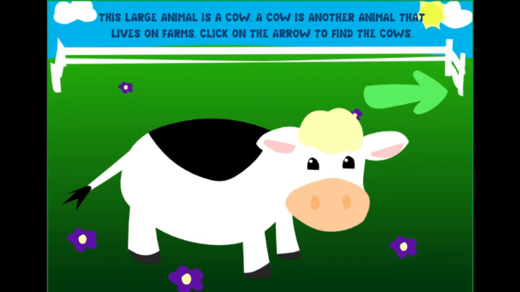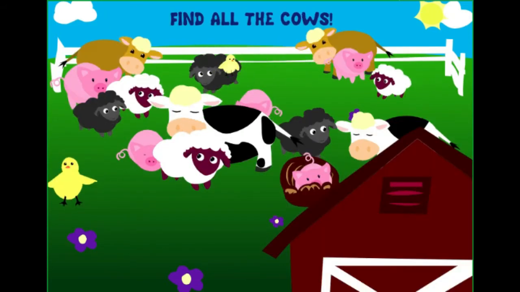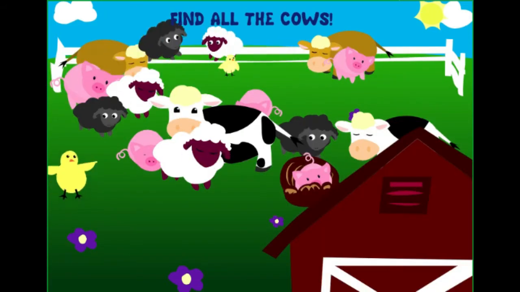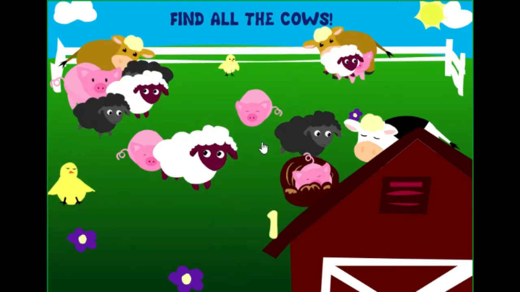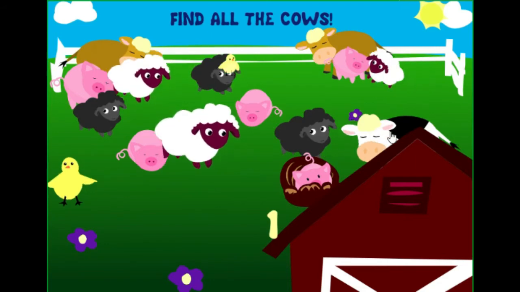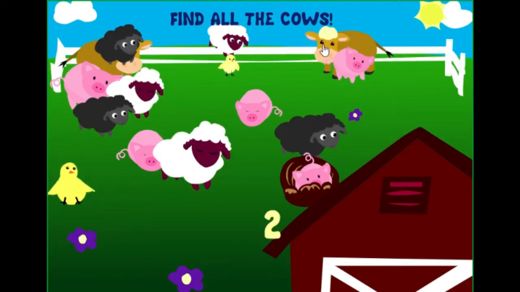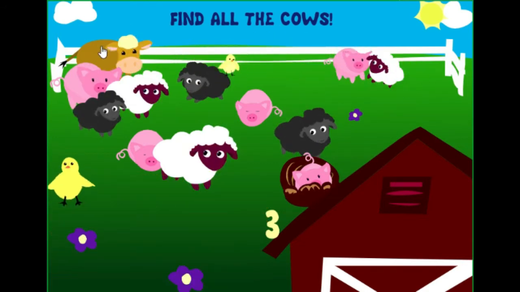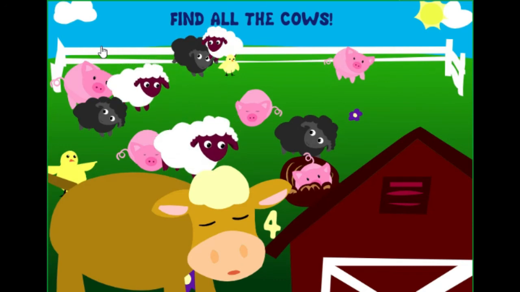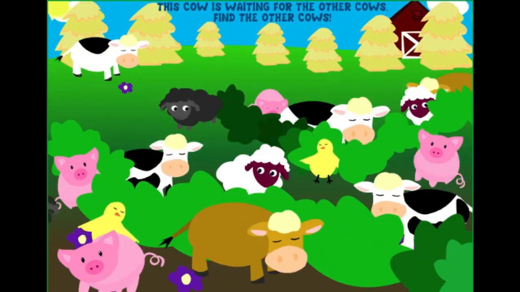Click on the arrow to find the cows. Find all the cows. 1, 2, 3, 4. This cow is waiting for the other cows. Find the other cows.